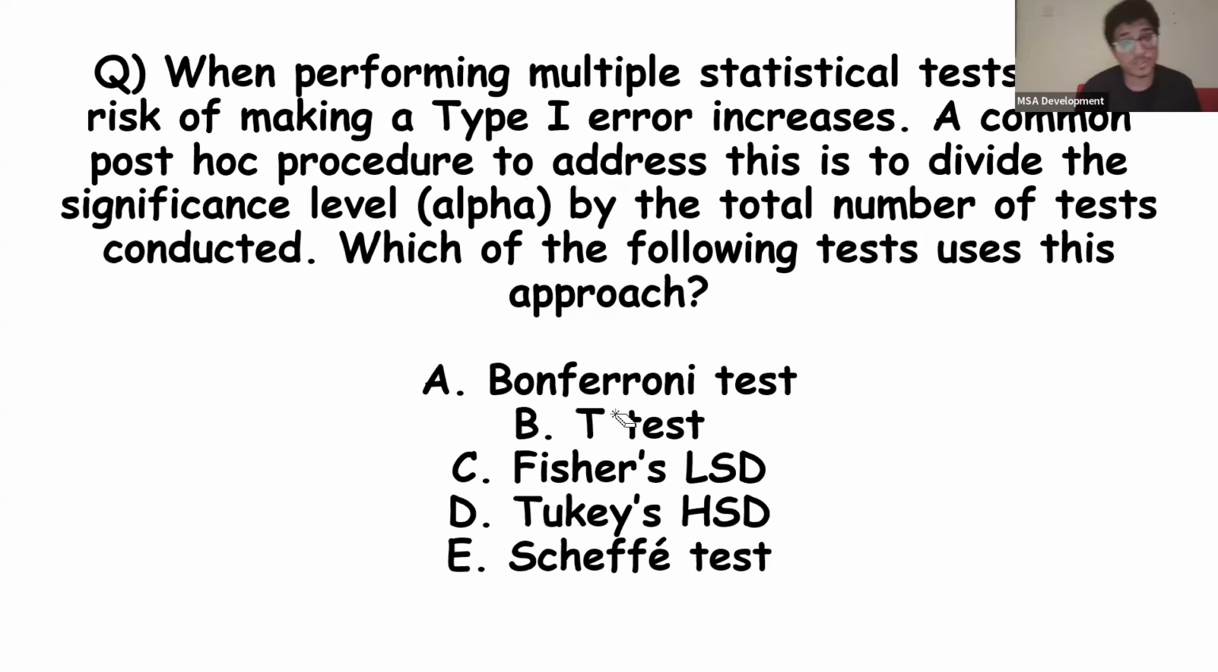Now, when performing multiple statistical tests, the chance of making a type 1 error increases. A common post-hoc procedure to address this is to divide the significance level by the total number of tests conducted. This is just straight recall. The answer is Bonferroni. Remember, Bonferroni is the one where we divide the significance level, so 0.05, by 5 tests, for example, to get a new significance value of 0.01.